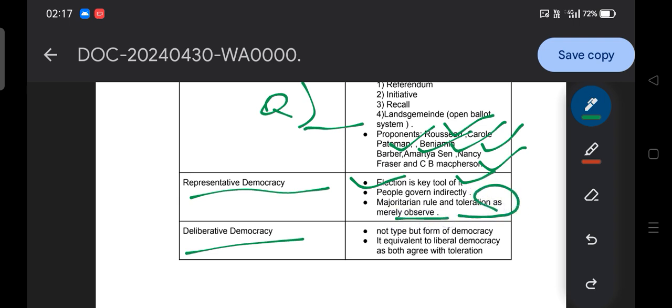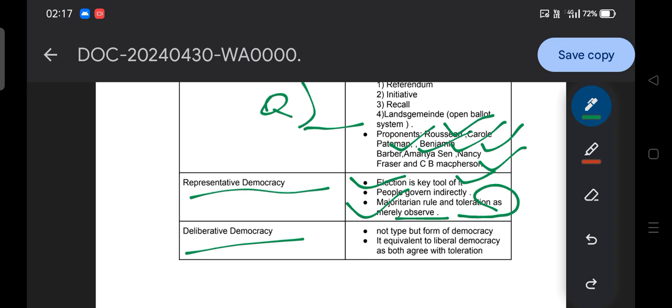Do remember this point, because I am going to clear how representative democracy is different from deliberative democracy or liberal democracy. In representative democracy, majoritarian rule is the core. For example, any law passed in our parliament is enacted on the basis of the majority of the political party.